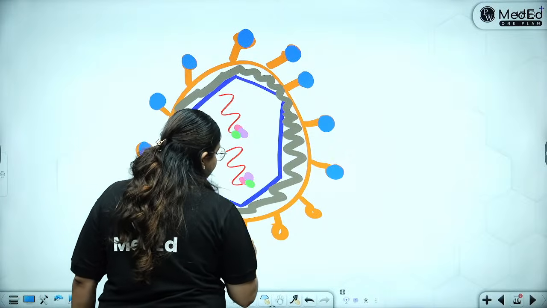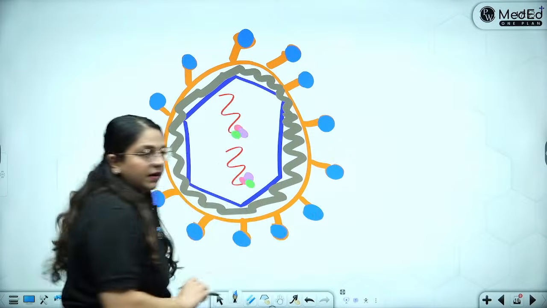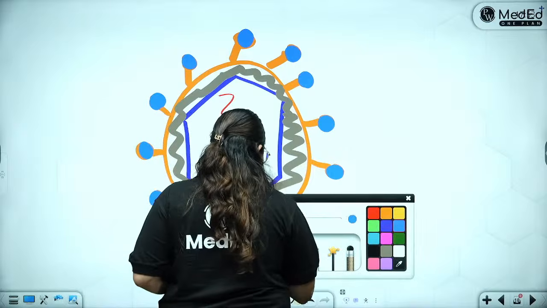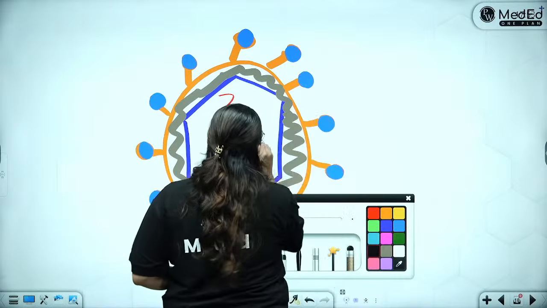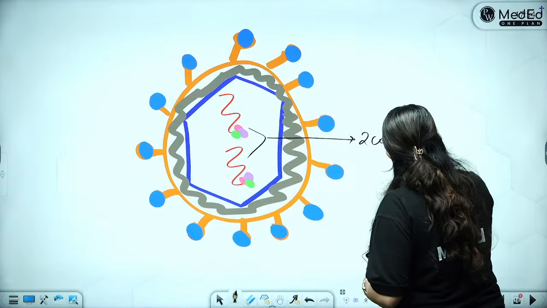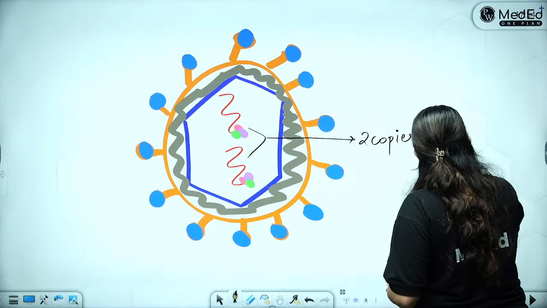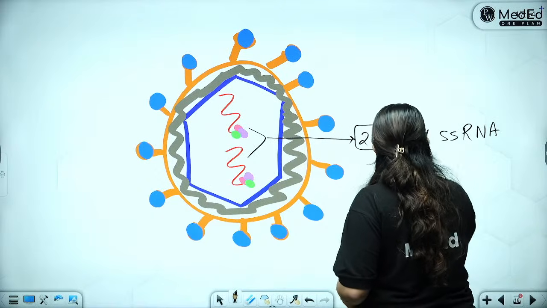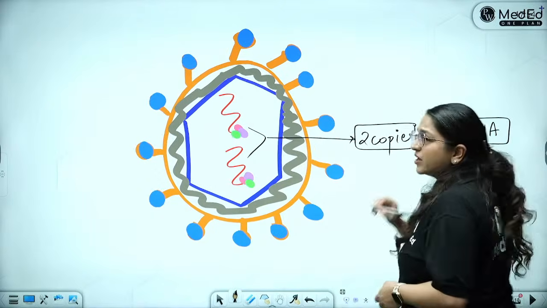Now we can easily label it. Let's label it. What is innermost? Innermost there are the 2 copies of single-stranded RNA. So you will highlight 2 copies and single-stranded RNA.